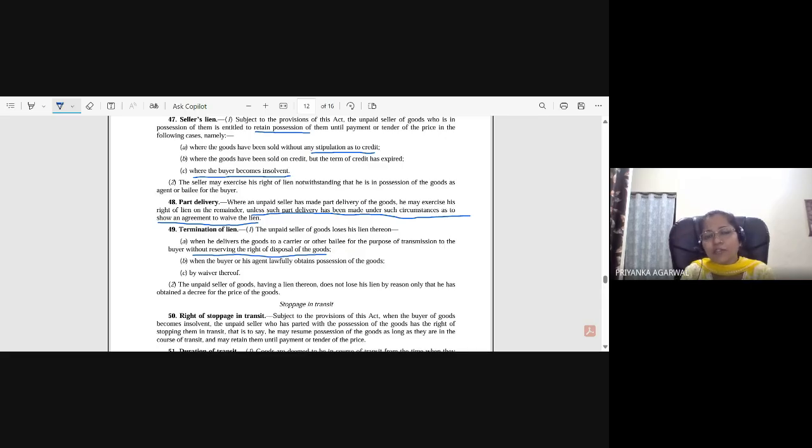Is there a possibility wherein the seller has the right of disposal but the property has been transferred? If the property has been transferred, then the right of disposal is not with the seller?